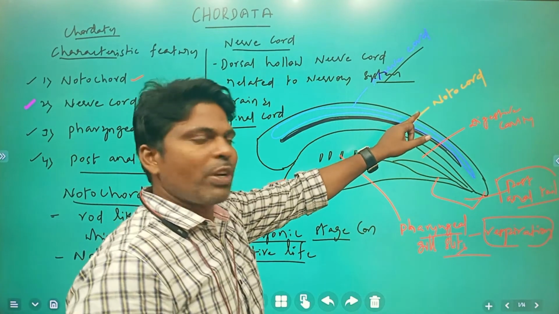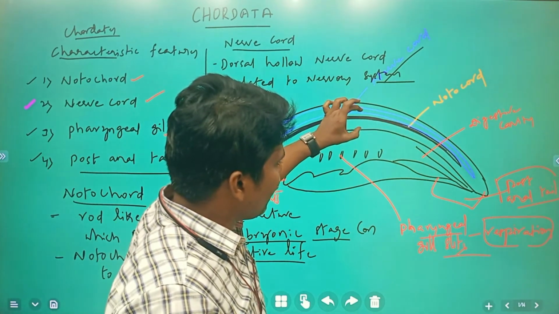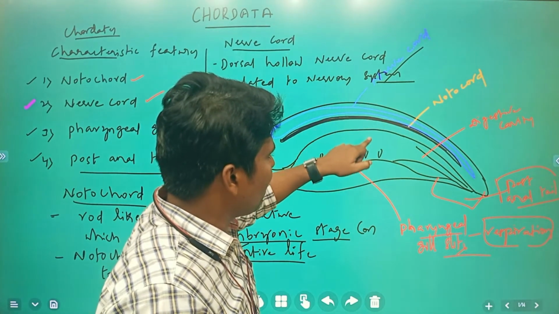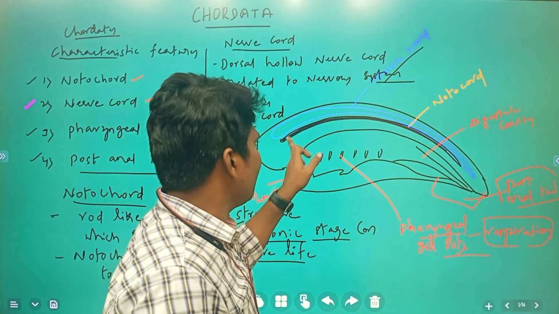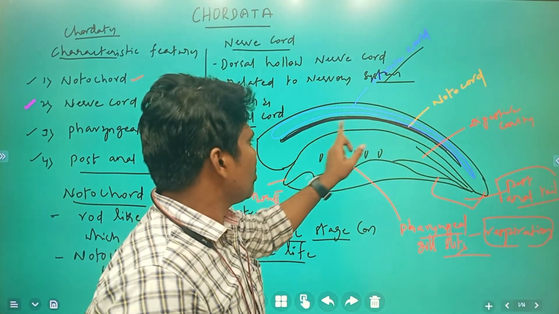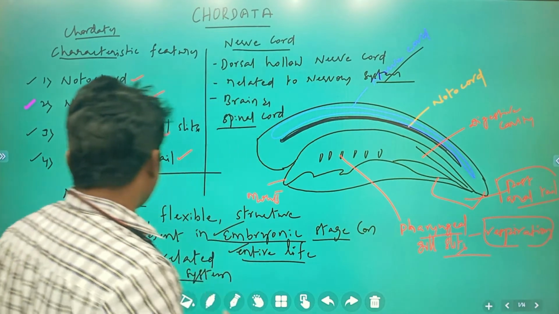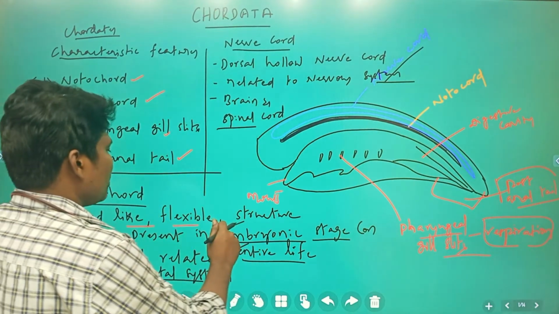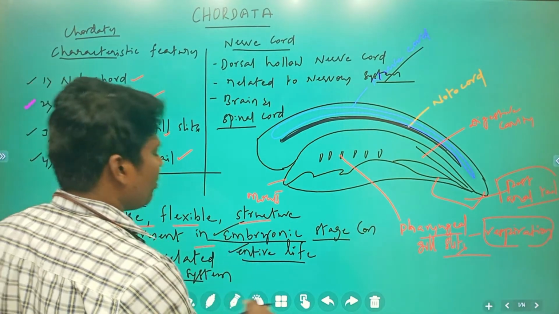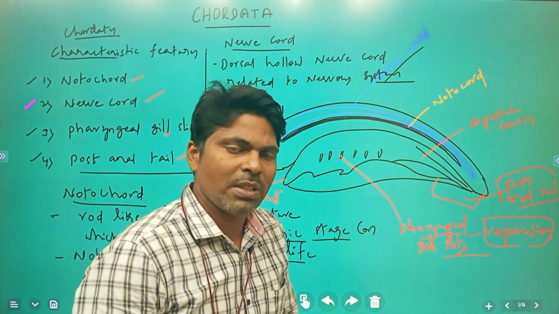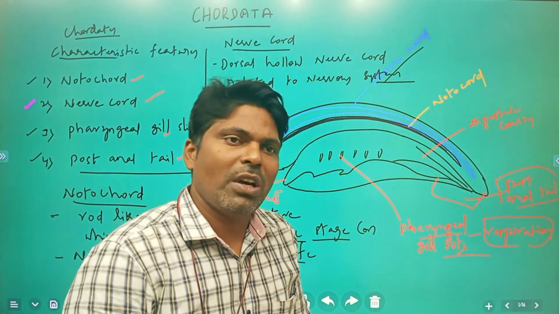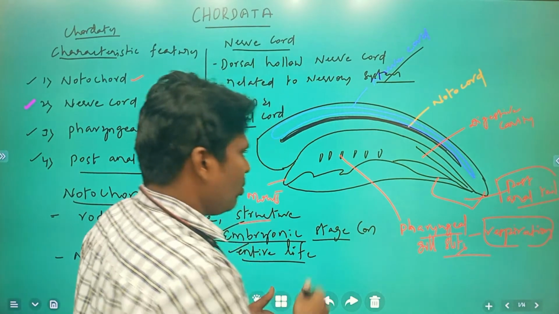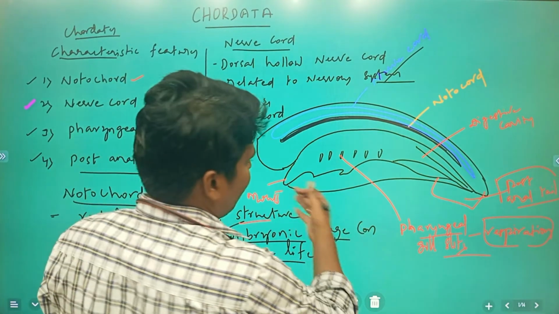This notochord is located in between the nerve cord and the digestive cavity. It is a rod-like, flexible structure which is present in the embryonic stage in some of the organisms, or for the entire life in some of the organisms. We are going to see that later on.